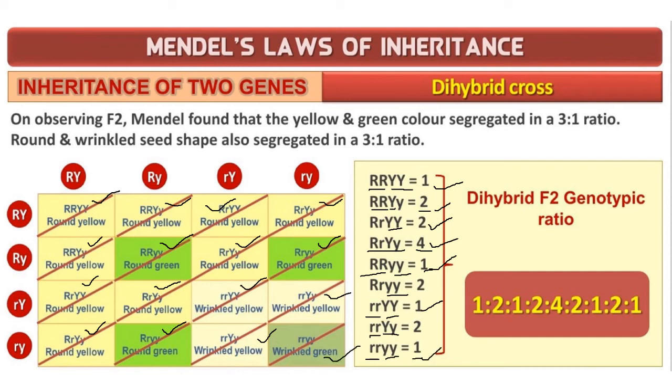So there should be 16. So you can count here 1 is to 2 is to 1 is to 2 is to 4, 2 is to 1, 2 is to 1.